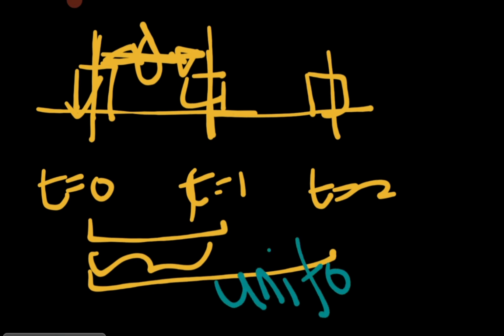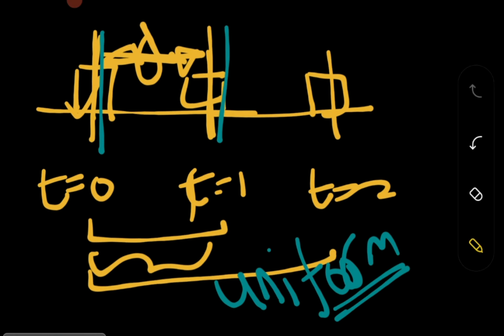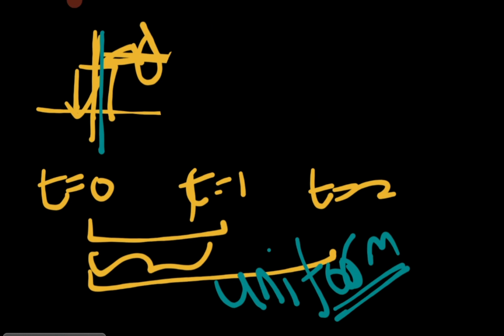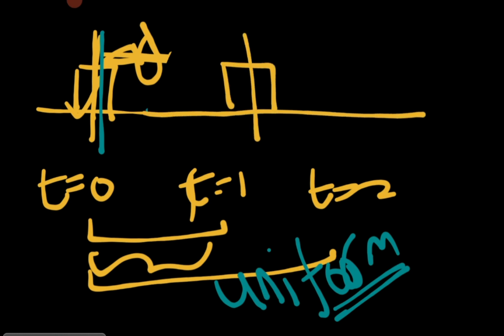And if the distance that we are seeing is not equal, then of course this is not a uniform motion, which means that it is a non-uniform motion. Suppose, for example, I take this particular thing over there and then over there.